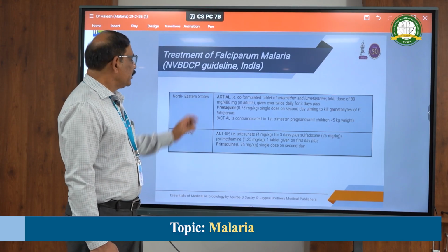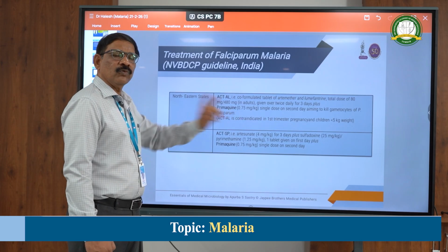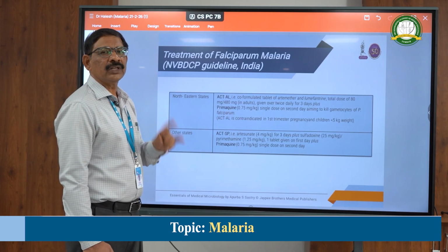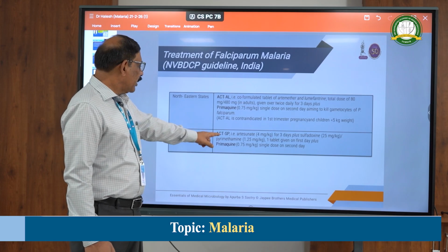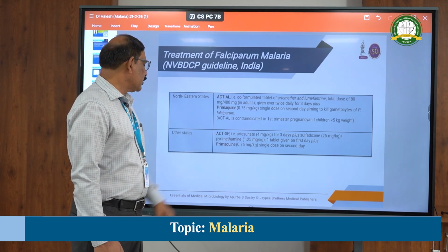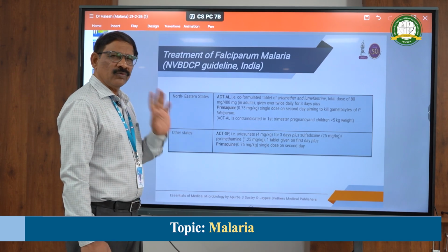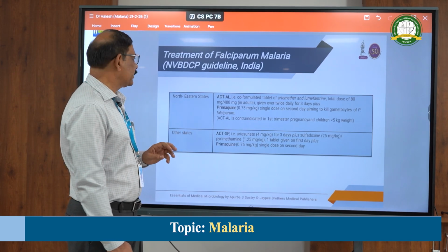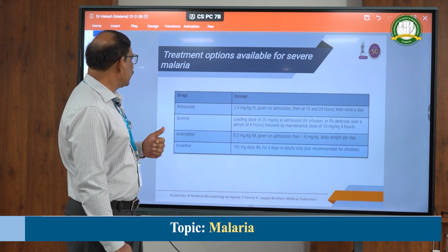Even though they do not have hypnozoites, we give primaquine as a single dose on 1 day to kill the gametocytes. Whereas in the other states, artemisinin is used with pyrimethamine and sulfadoxine, and primaquine has to be given only as a single dose to kill the gametocytes. That is about the treatment I have told you.